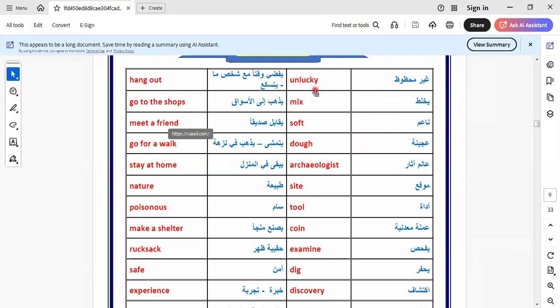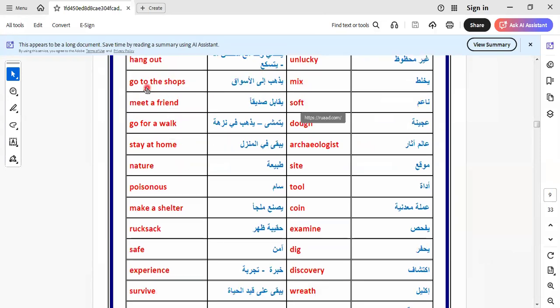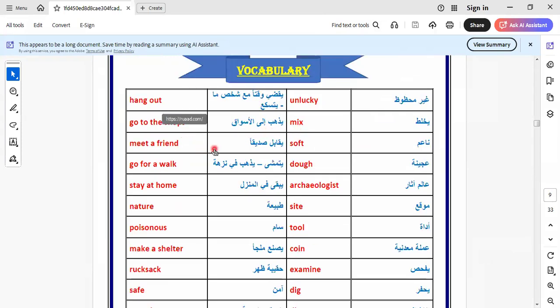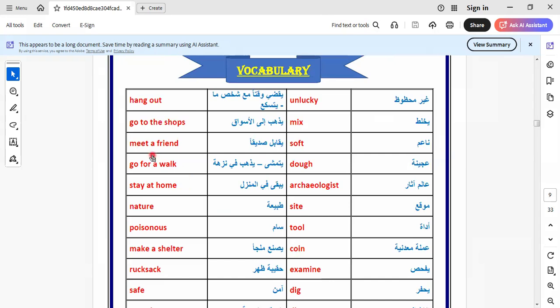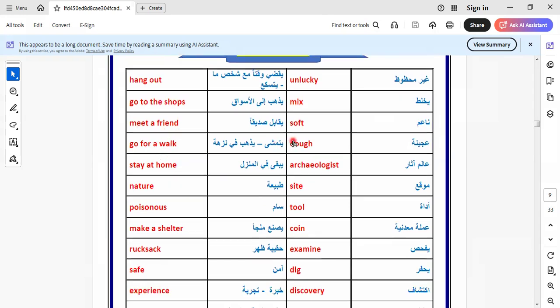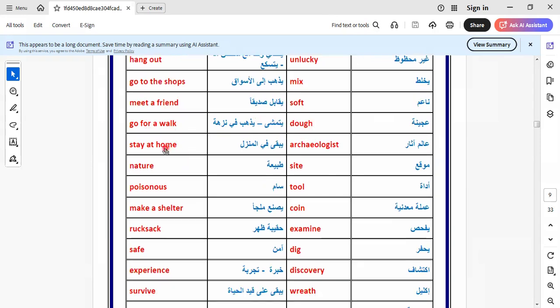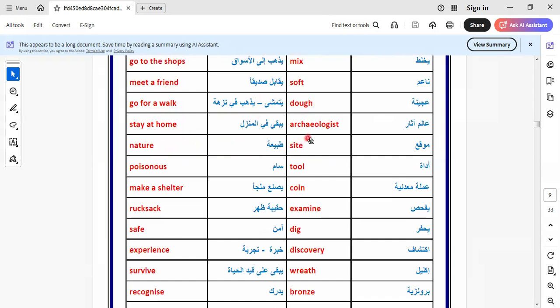Here is unlucky. Here is go to the shops. Mix. Meet a friend. Soft. Here is duff. Here is go for a walk. Stay at home.